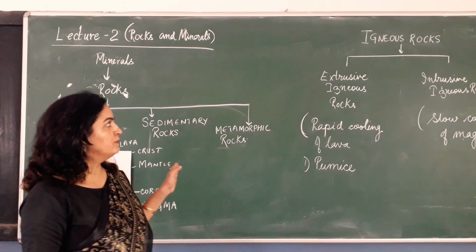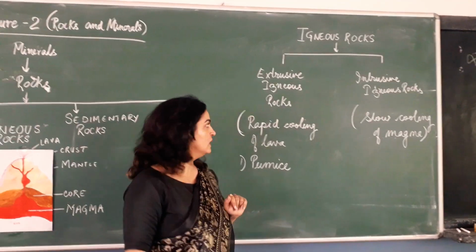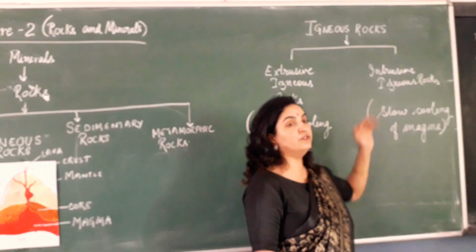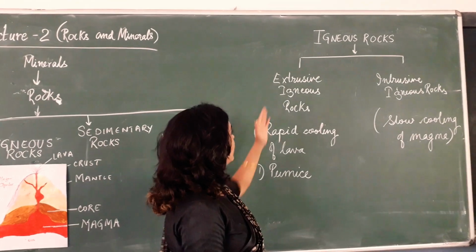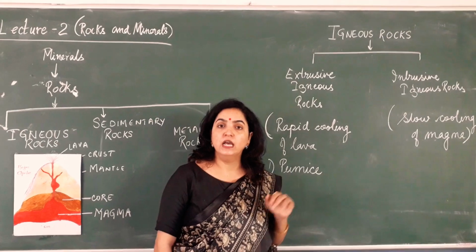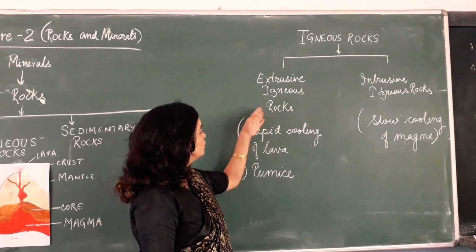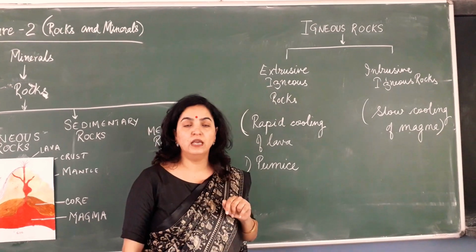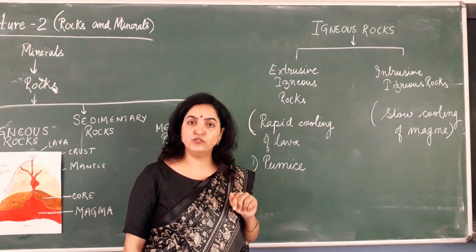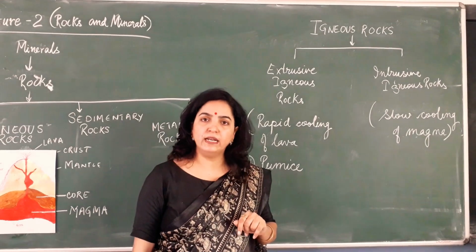Now, on the basis of magma and lava, we have two types of igneous rocks. First is the extrusive igneous rocks and the other one is intrusive igneous rocks. By the word you can identify: extrusive means formed by the rapid cooling of lava, lava which is coming out of the core. The example is pumice. Why do I use the word rapid? Because the temperature is very low outside and it can be cooled down quickly.